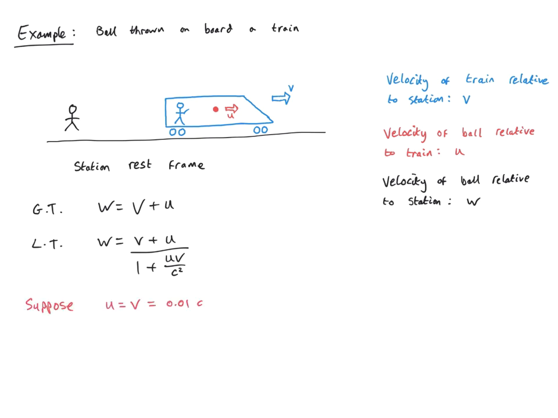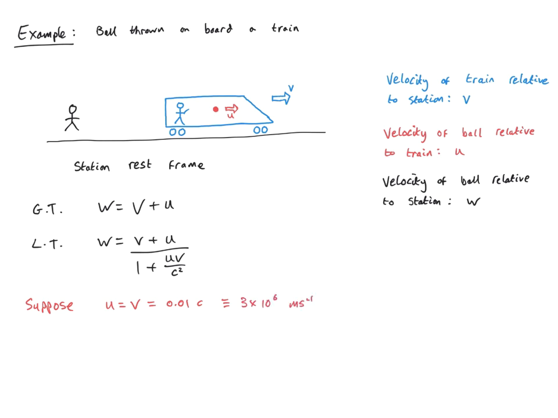First of all, let's suppose that we have a fairly modest speed. This is where I'll assume that the ball is thrown with a velocity of 1% of the speed of light, and also the train is moving at 1% the speed of light. This translates to something like 3 times 10 to the 6 meters per second.